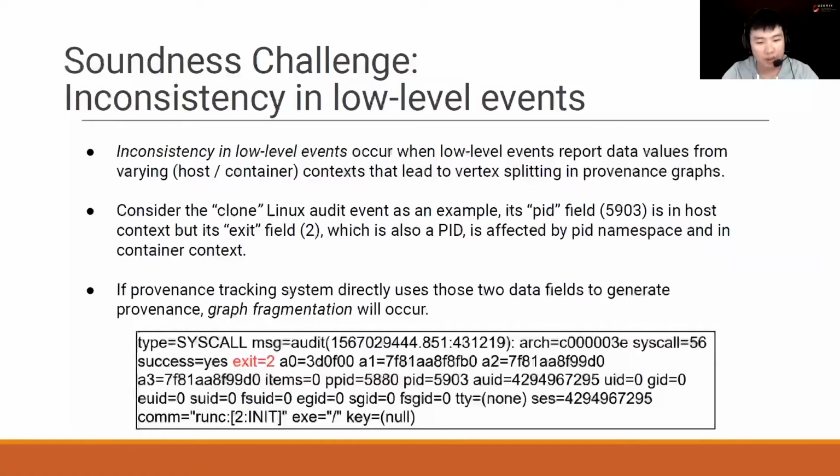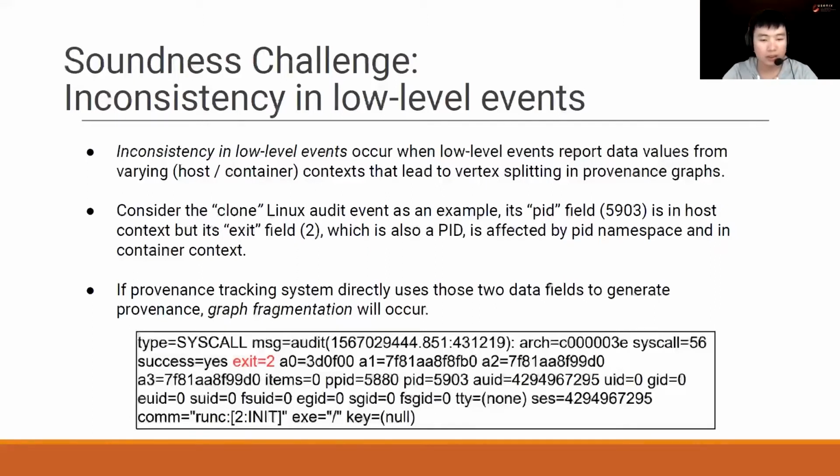Let's dive into the soundness challenge we observed in the motivating example. We found that the root cause of it is the inconsistency in the low-level events. This inconsistency occurs when low-level events report data from different contexts and results in vertex splitting in the provenance graphs.